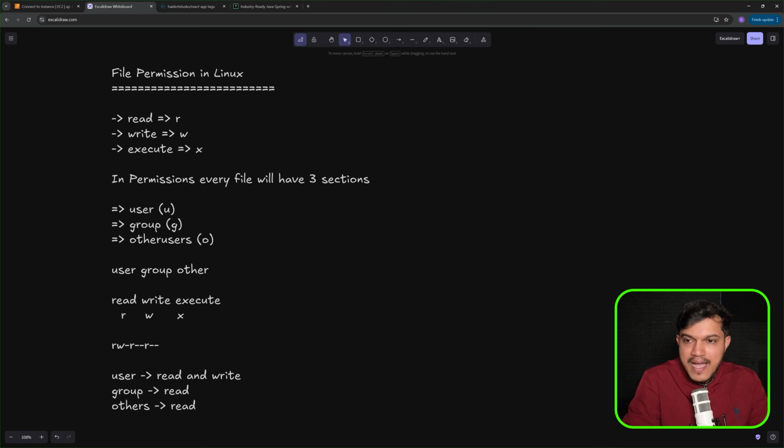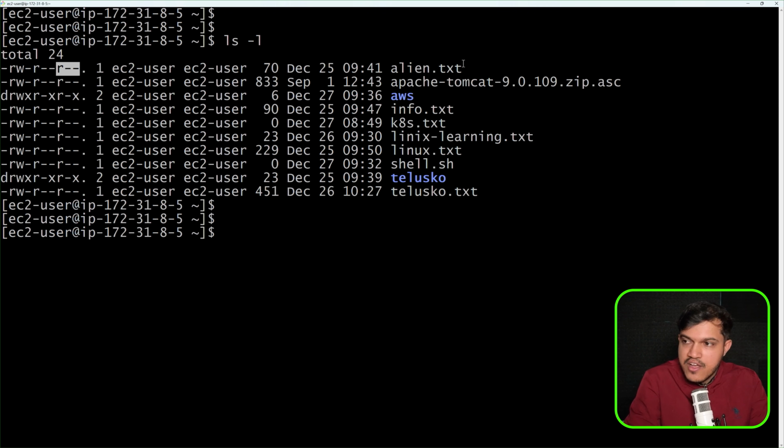So if I get back here, you can see users, group, and others. Initial is user, middle is group, and then others. R refers to read, W refers to write, X refers to execute. So if I get back here again, you can see for this alien.txt, the user can read and can write. That's the permission.